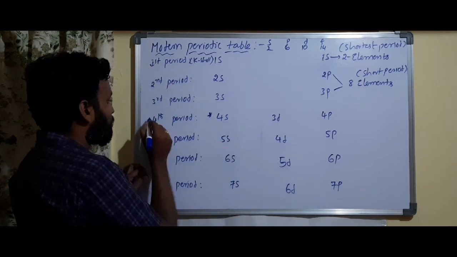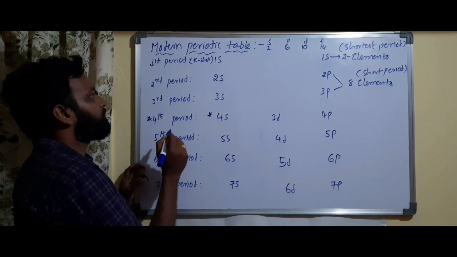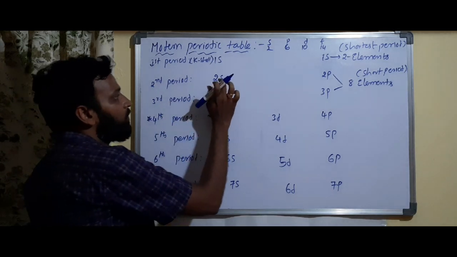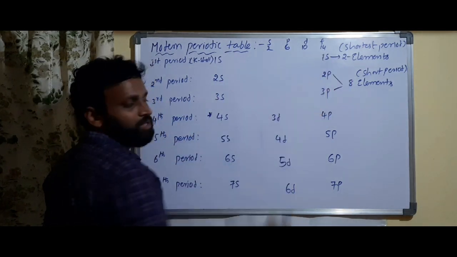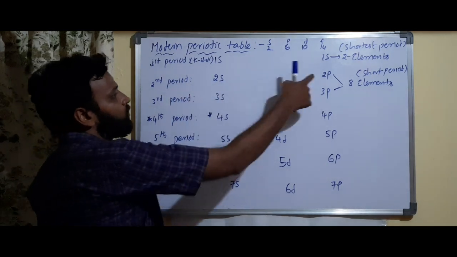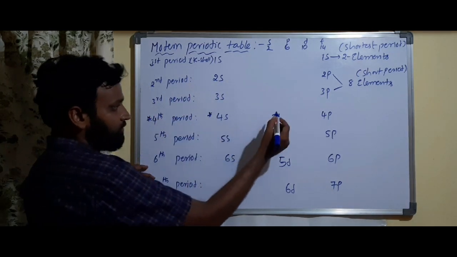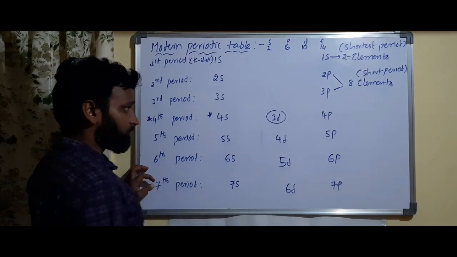Fourth period is very important. First period means 1s only. Second and third periods, no problem, only s and p subshells are present. Second period means 2s 2p. Third period means 3s 3p. That's it. In the fourth period there is a new subshell, 3d.